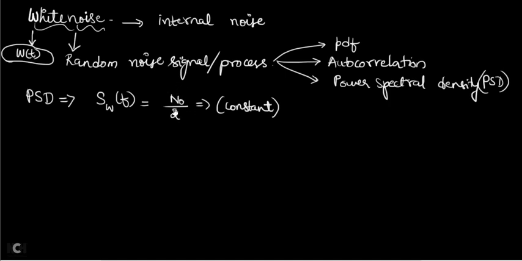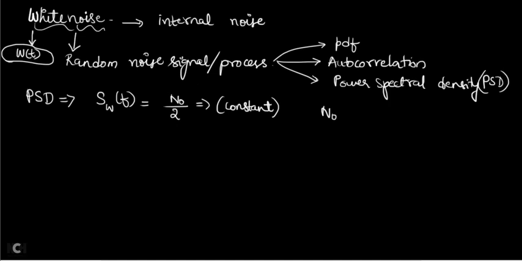So for any frequency the power spectral density is the same. That means the power spectral density of white noise is independent of frequency. It does not depend on frequency. It is a constant. Okay, now we can write this N0 is a constant, no?